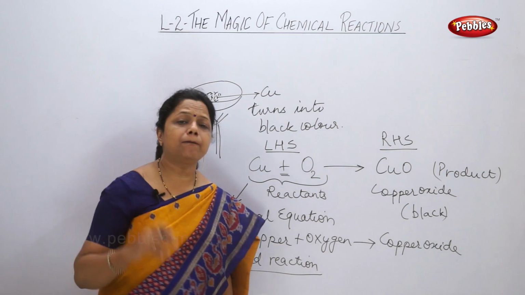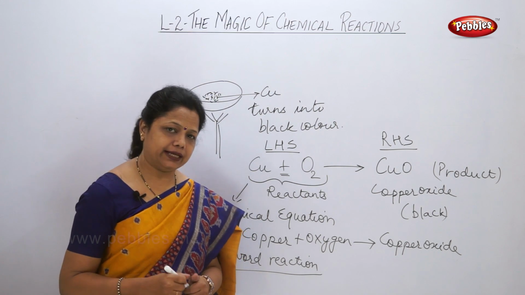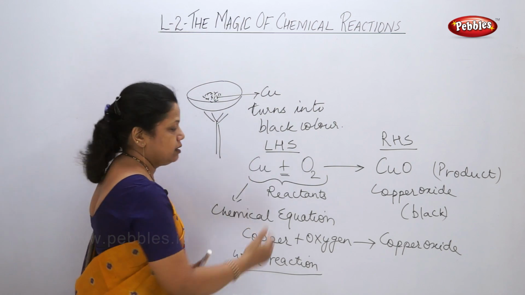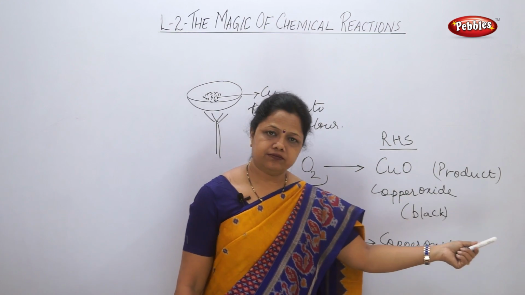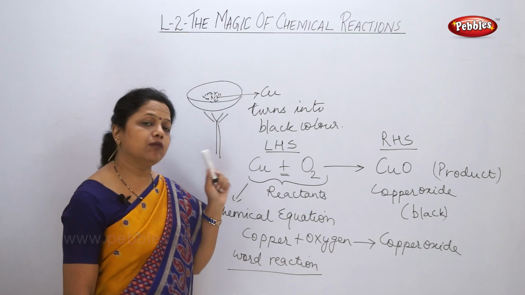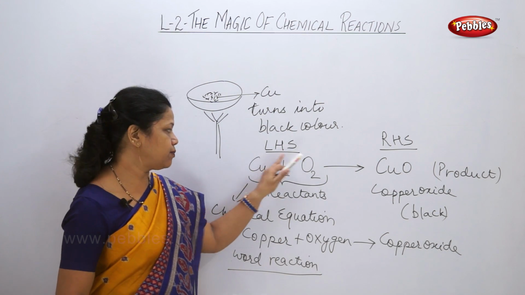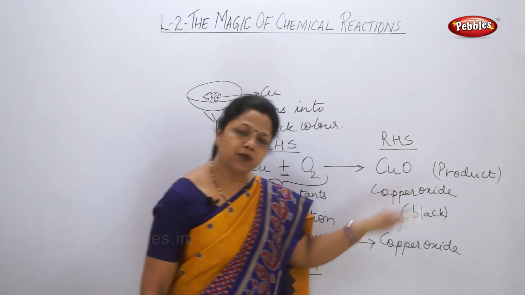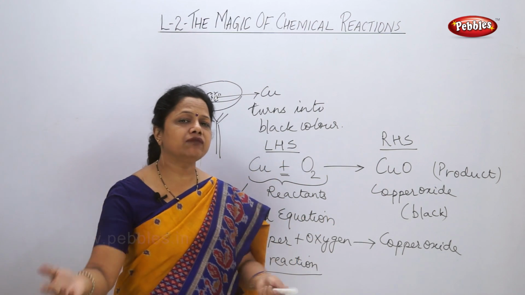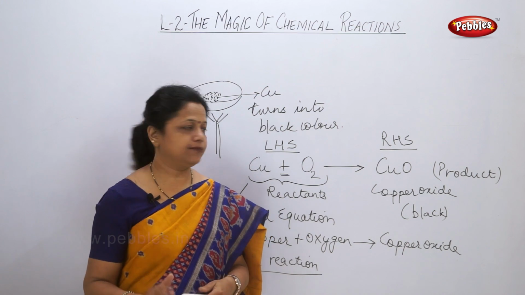So a chemical equation contains on the left hand side the reactants, on the right hand side the products. If there are more than one reactant, they are shown reacting with the help of the plus symbol. Even on the product side, if I have more than one product, I will show them with the help of the plus sign only.